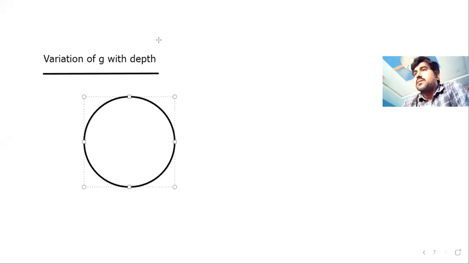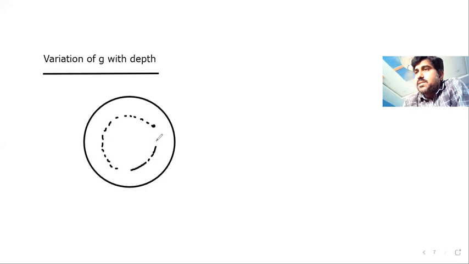Now, when we go to some depth from the surface of Earth like this, if I consider all the points at the same depth, they form a spherical shape here. Then this particular part of the Earth covers less mass when compared to the whole mass of Earth.